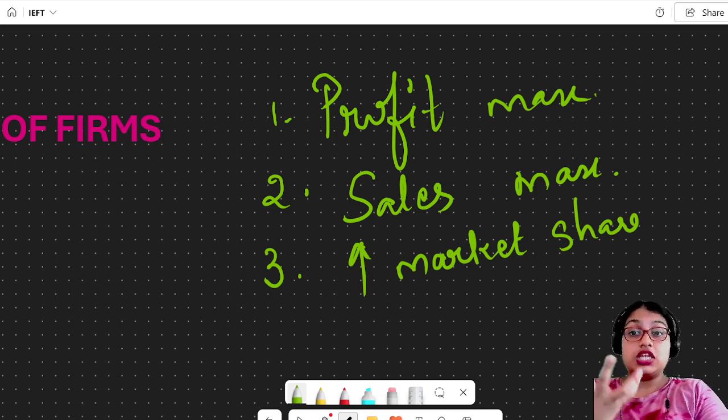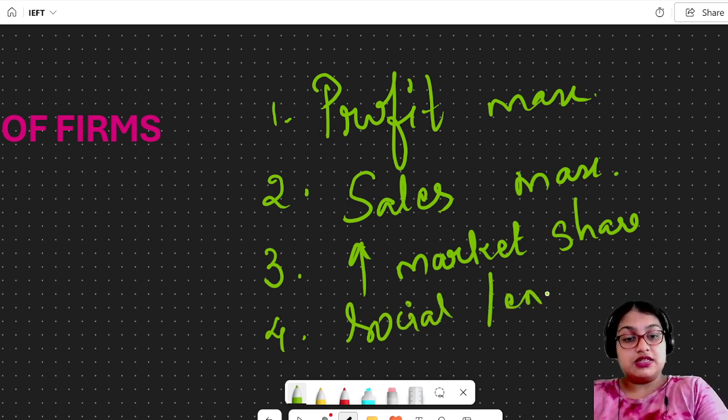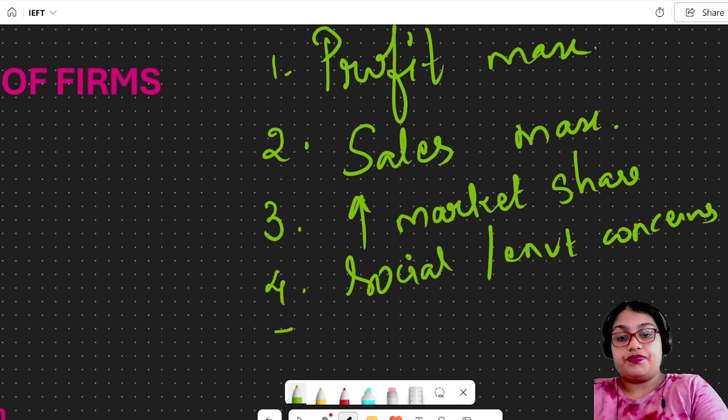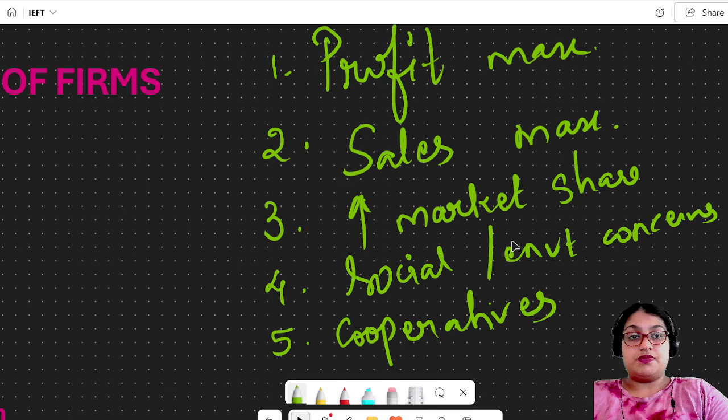So what are the objectives of firms? That's what we are looking at now. And social or environmental concerns, if the firm causes some sort of issues. And then cooperatives. Again, with cooperatives we have so many divisions to learn inside that. So these are the 5 objectives of firms: profit maximization, sales maximization, increased market share or market dominance, social or environmental concerns, and finally cooperatives.